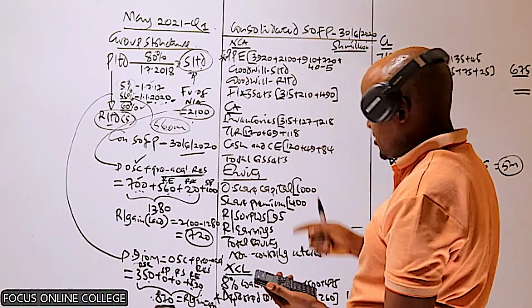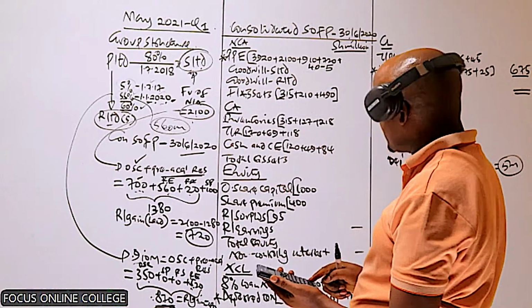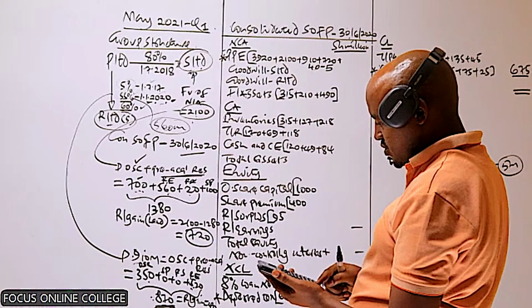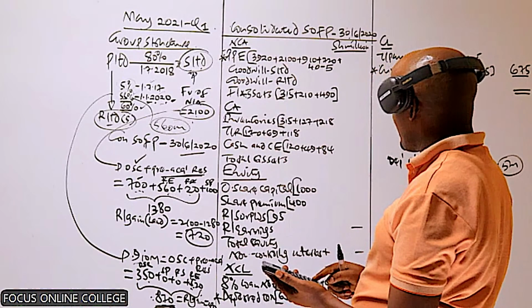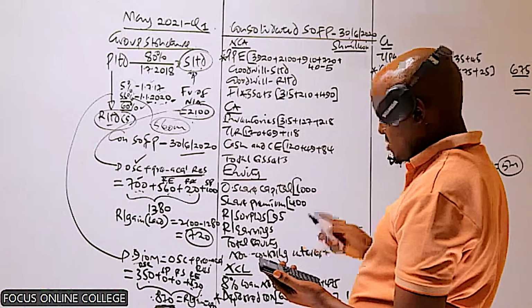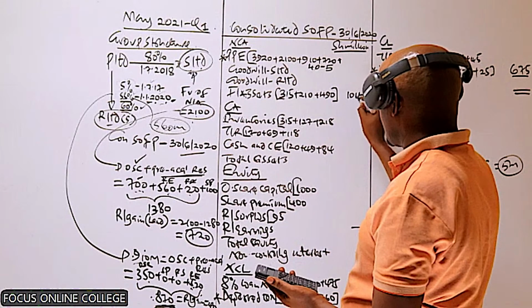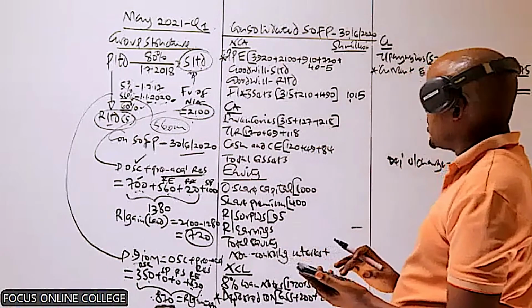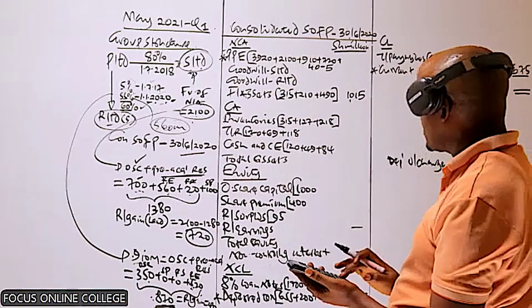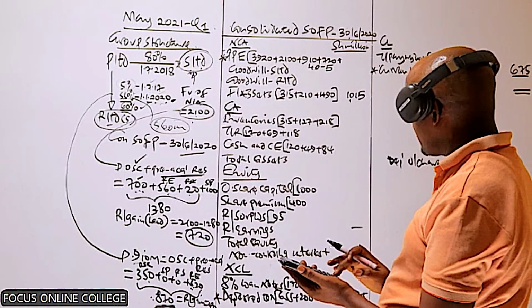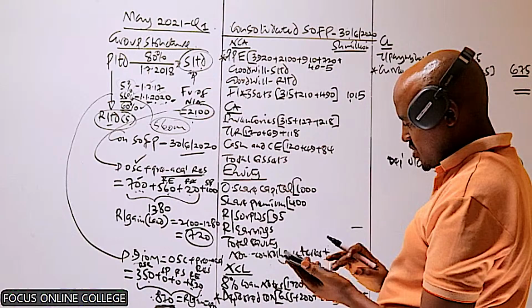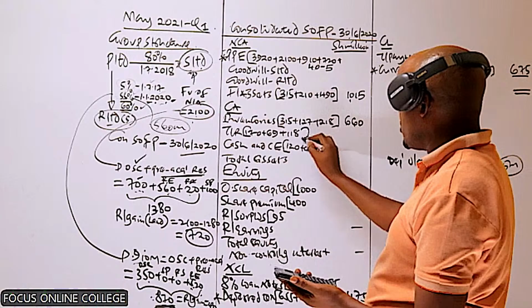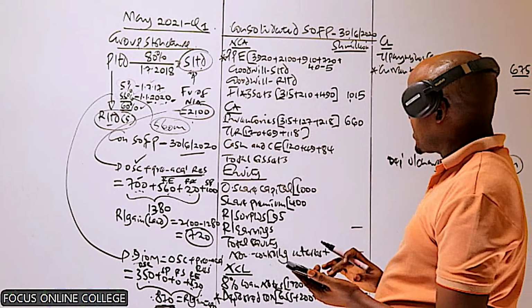So I want us to start with this financial asset. We have 315 plus 315 plus 210 plus 490. That will give us a final value of 1015. Here you can see we don't have any unrealized profit, no adjustment to inventory. 315 plus 127 plus 218. That will give us 660. No adjustment for receivables. We don't have any amount of intercompany debt.